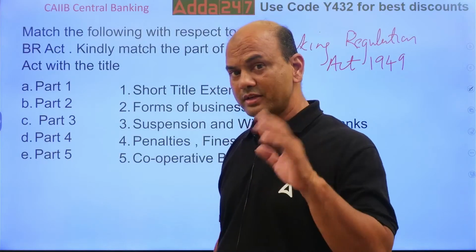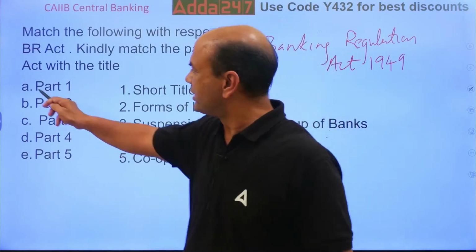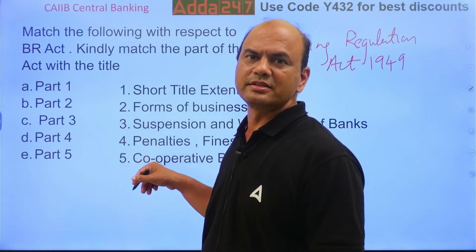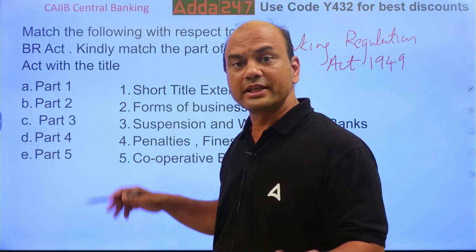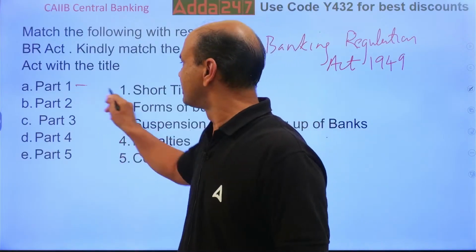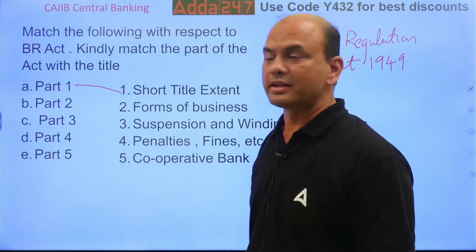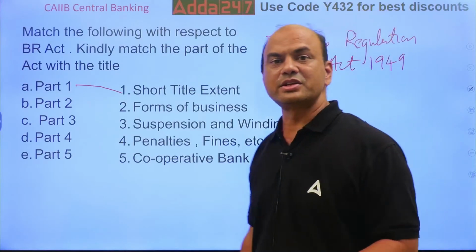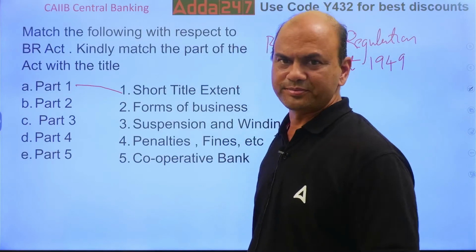Now all of you will think that 1 will not be related to 1, it will definitely be something else. So you will answer anything except 1. But the answer is 1. Part 1 relates to short title, extent, which means it gives the definitions, titles, everything.